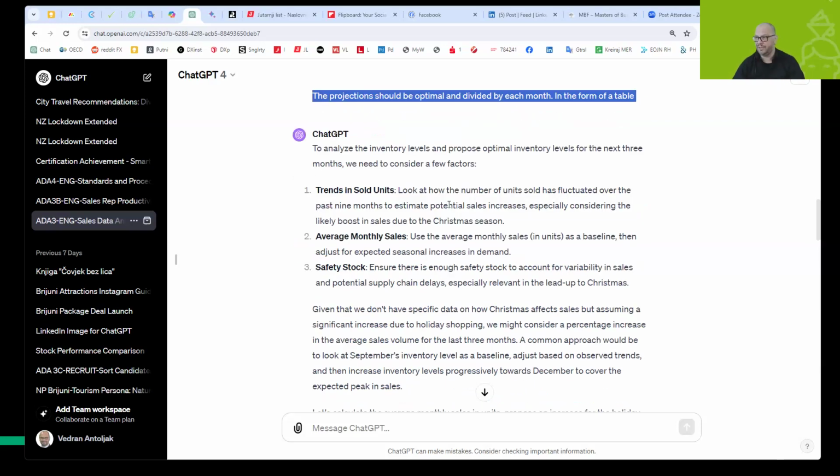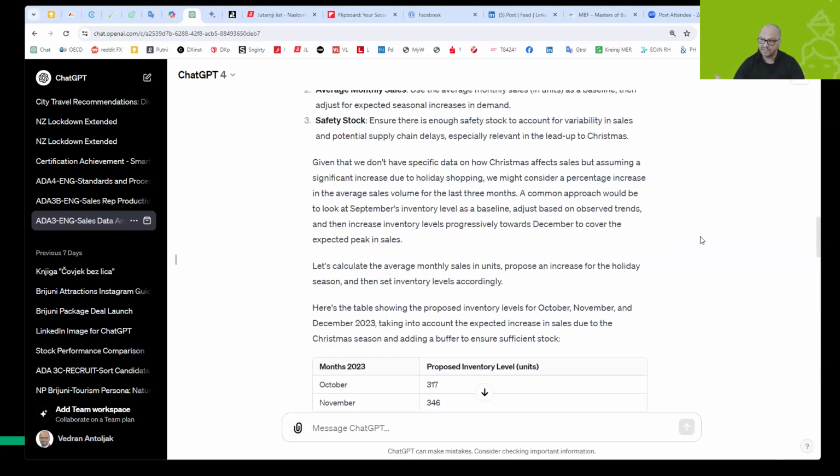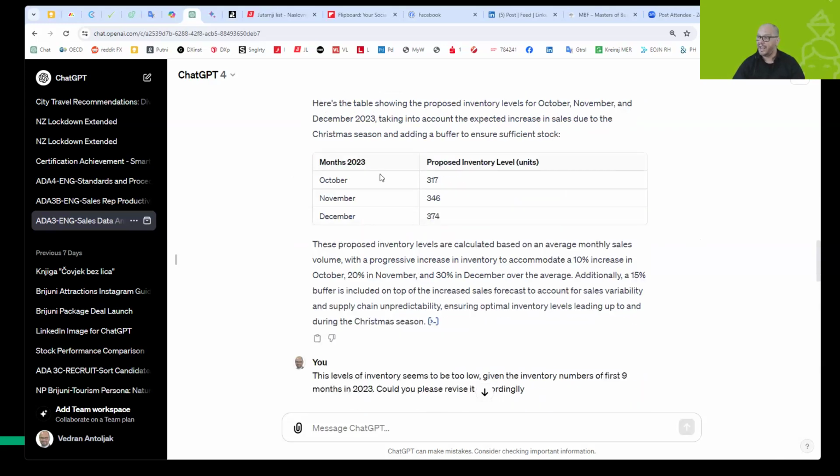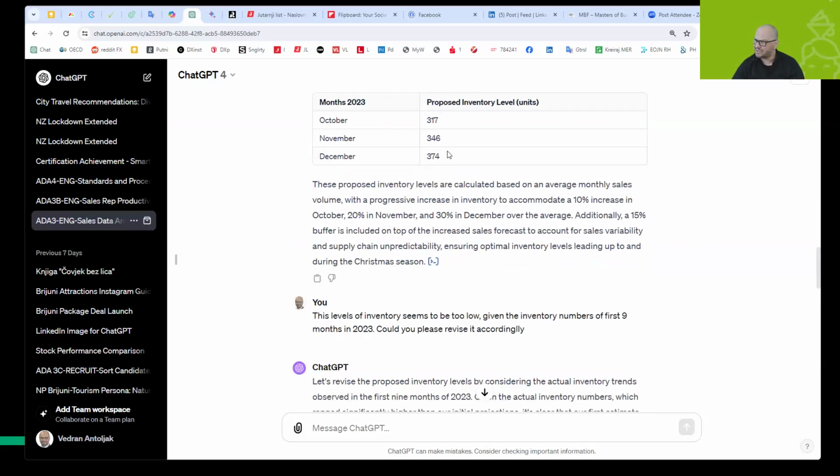We don't actually have time to go there, but he will give you some insights. So not just the information, but also insights about the numbers that he found, and will provide us a table. However, if you remember, these numbers were not actually something that I liked. And this is one of the things that I will mention to you all the time in the course, and also today: ChatGPT is good enough, but it's not perfect. Here is an example where ChatGPT provided wrong numbers. There is no logic in using these numbers.